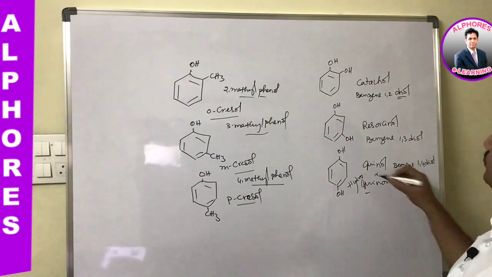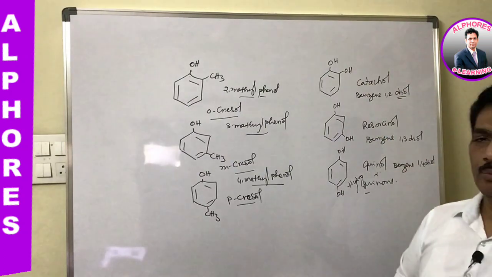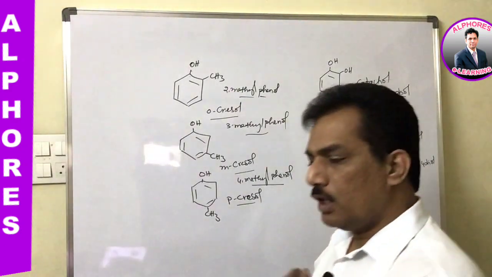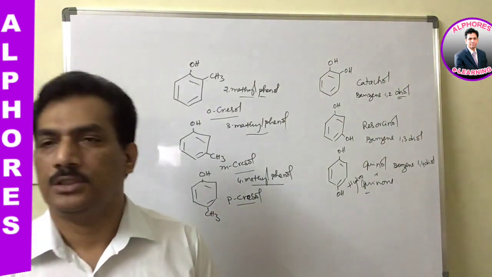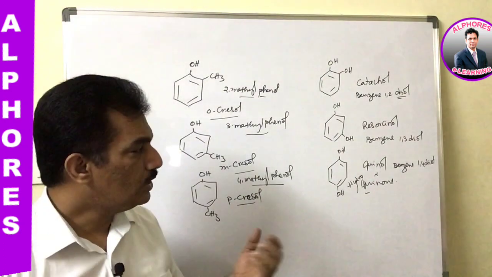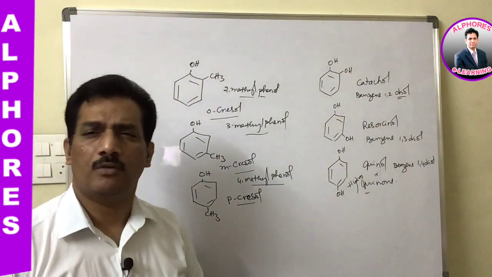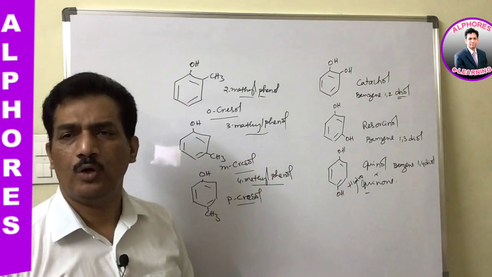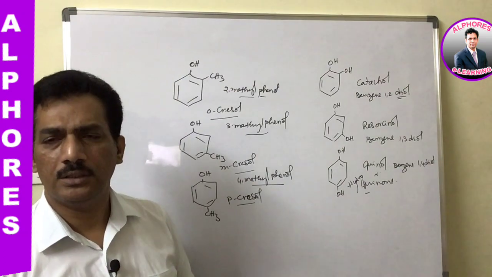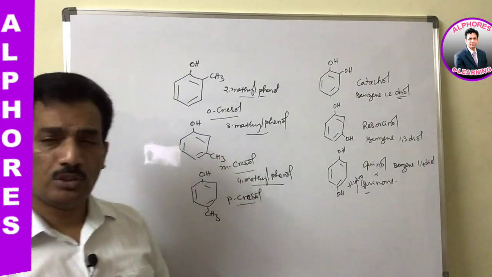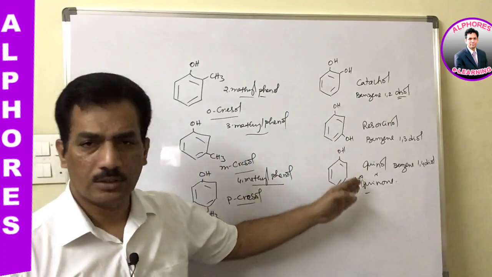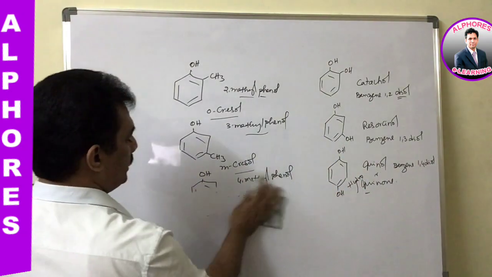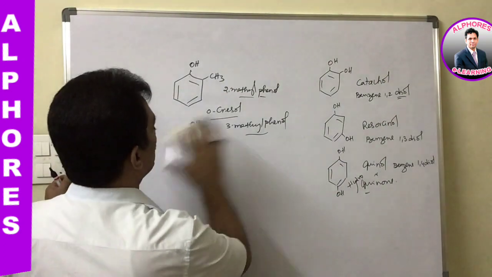Like that, here the OH groups have relative positions, because both groups are OH groups, both take priority, and hence we have to consider them as diols, as ol is the suffix for the OH group in aliphatic compounds. And in aromatic compounds, generally when one OH group is present we consider it as phenol, but when two OH groups are present, then we have to consider names like this. Clear?